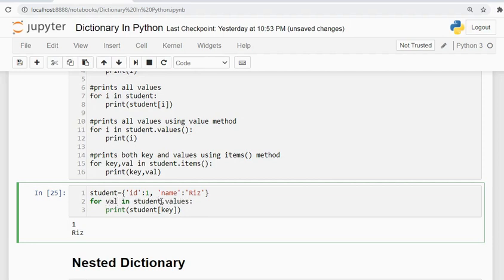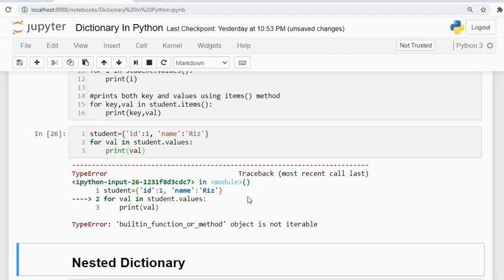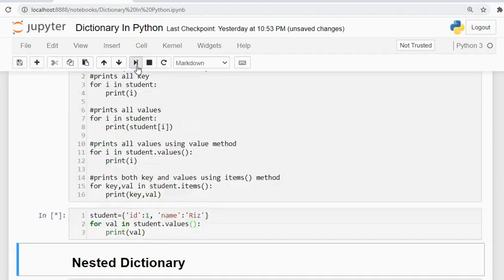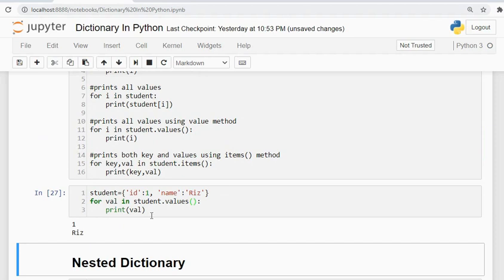And we will just print this. Okay, it will also print one and res. It says "not iterable." Okay, sorry, I just missed the parenthesis. So it is okay to make some small syntactical mistakes.